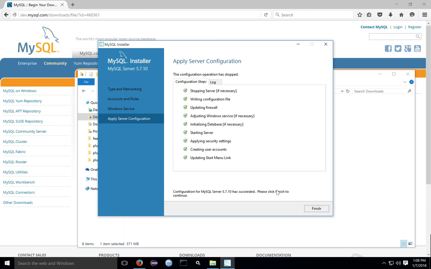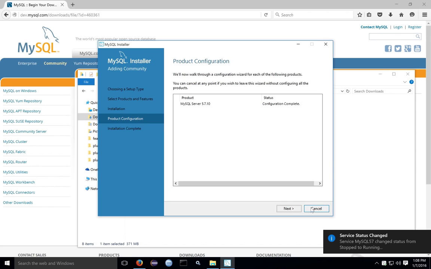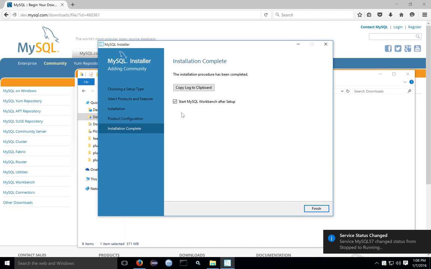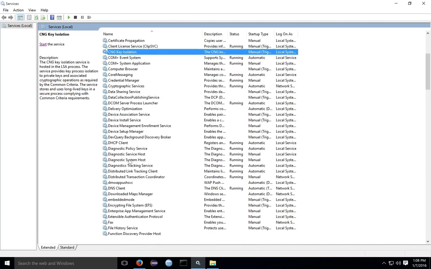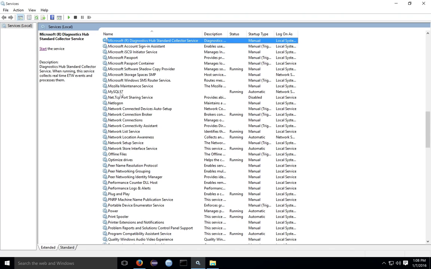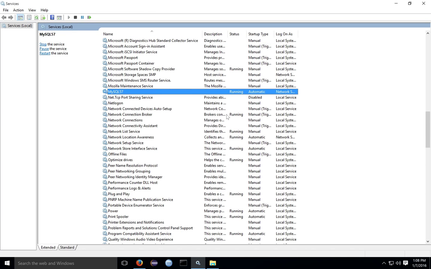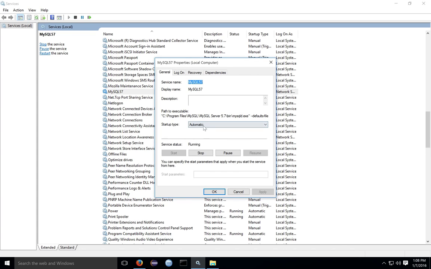You may see a Windows firewall box asking for permission pop up during this process. Once you get the server installed, you should see a MySQL service installed in Windows, set to automatically start when the computer starts, and it should already be started for you. You can change whether or not MySQL starts when Windows starts by changing the settings in the server properties.